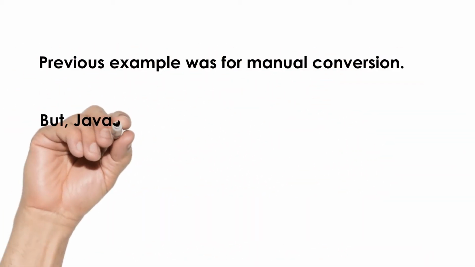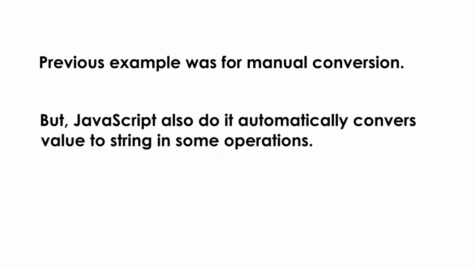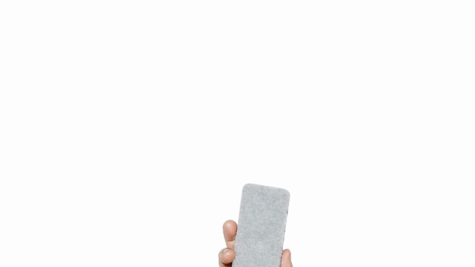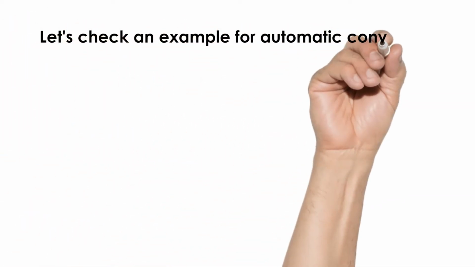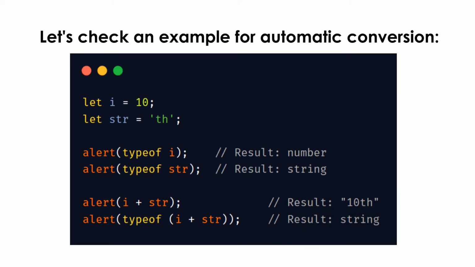Now we will see the automatic conversion for a string. Here is an example. We have two variables, one declared with a number and the second with a string value. Now we try to add both variables. It returns the concatenated result, the numeric value plus the string value.